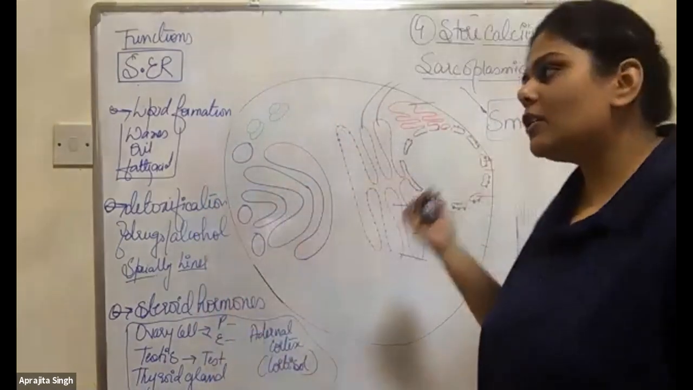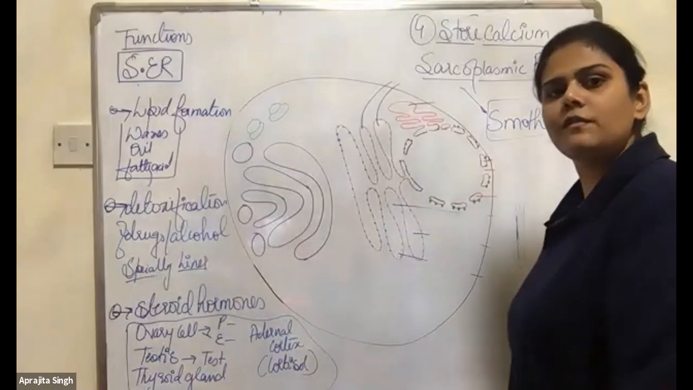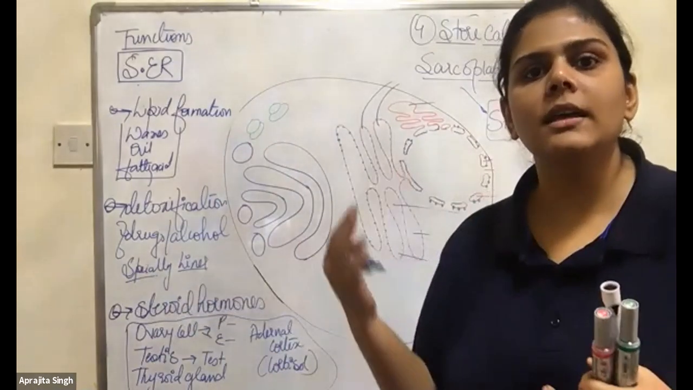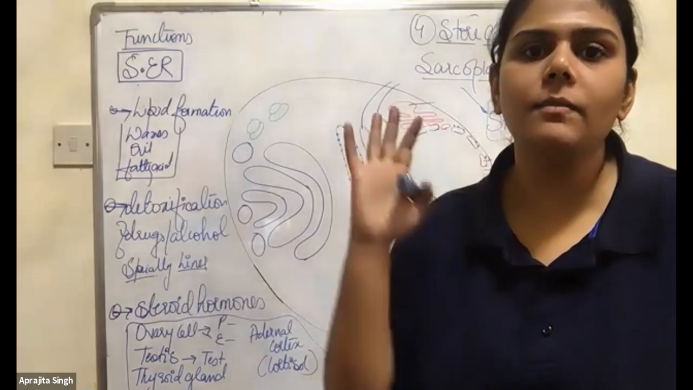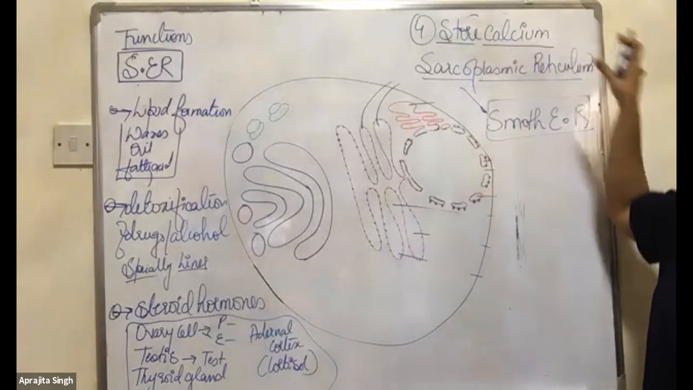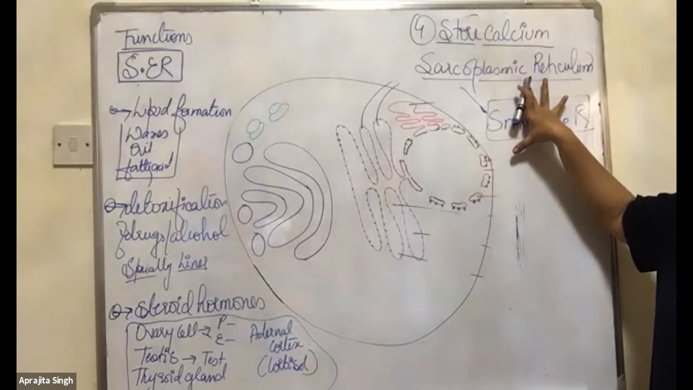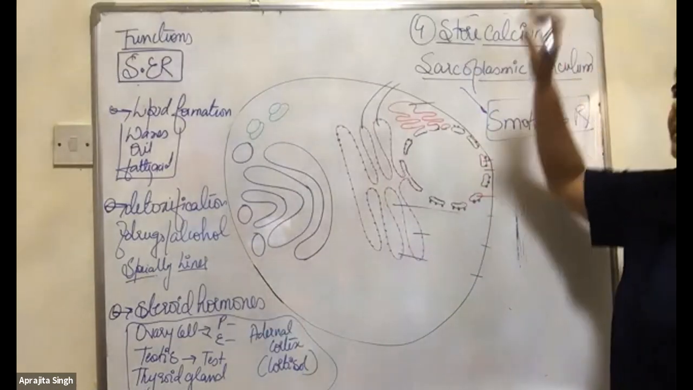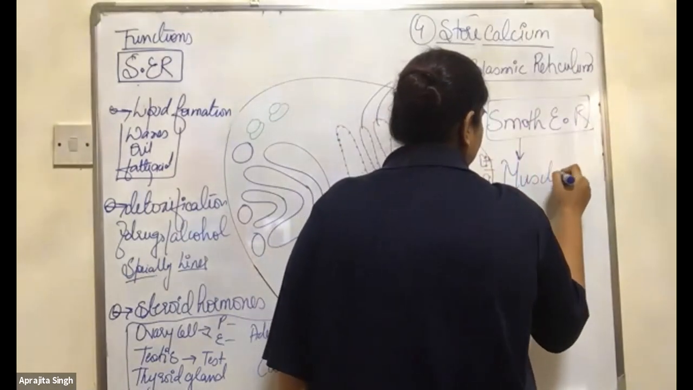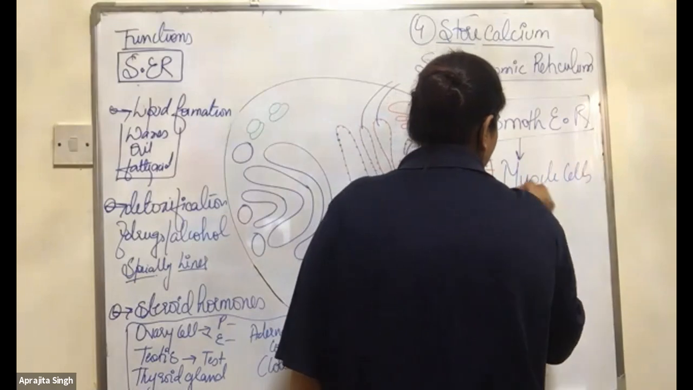We cannot have different types of reticulums in the cells. They are all the one thing, but the name has changed. Always remember, sarcoplasmic reticulum is the smooth endoplasmic reticulum. They are present in the muscle cells.